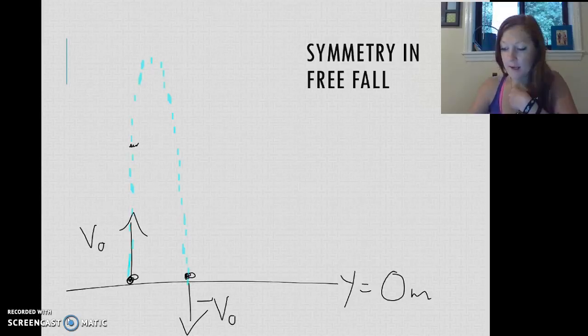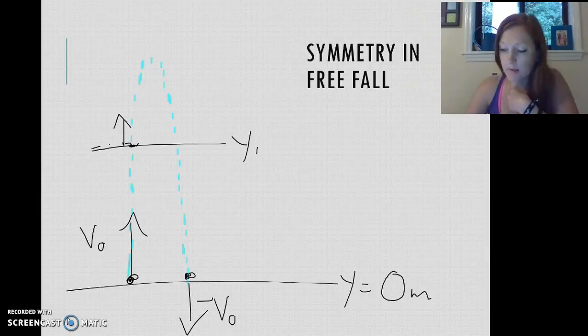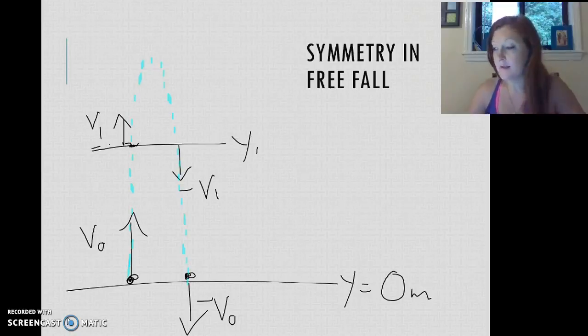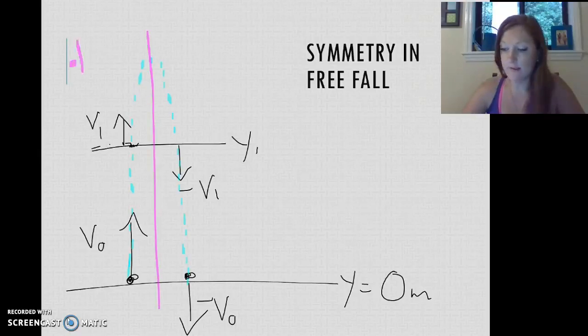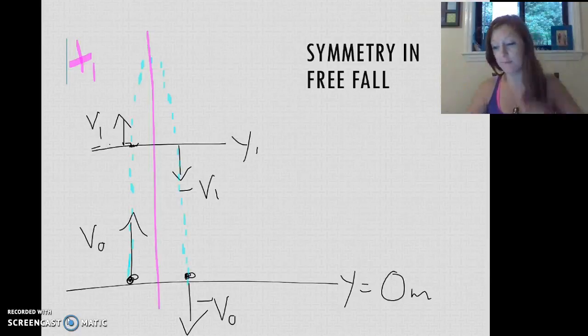If we have some height here, let's say this is y1, then our velocity at this point could be v1, and our velocity on this side would be negative v1. So we have this symmetrical path along this whole thing. And in fact, if we cut this down the middle and say that this side takes some amount of time, t1, to get up to the top of its path, then it's actually going to take the same amount of time, t1, to fall back down to the other side of the path, back to the ground.